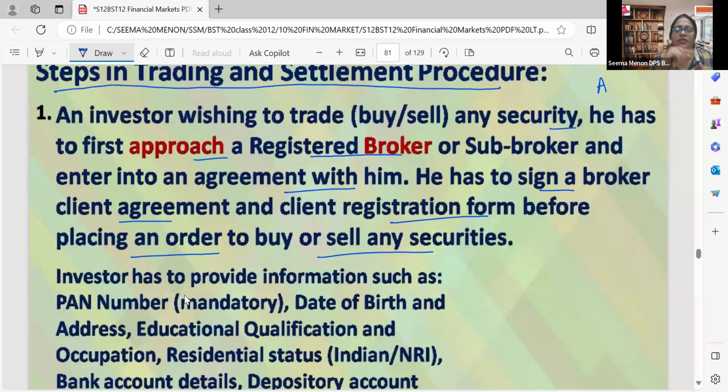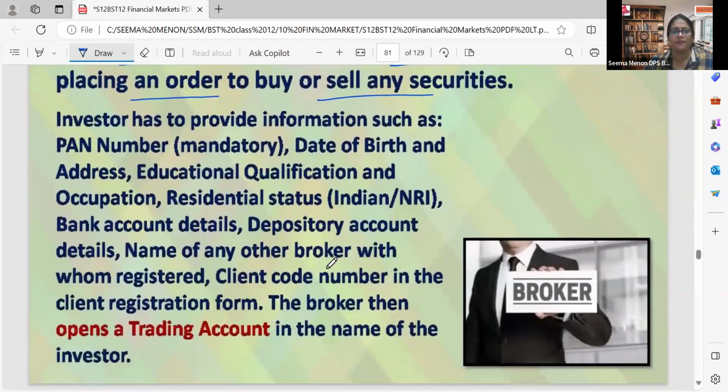First, they have to engage in an agreement. After that, they have to sign a broker-client agreement. Broker-client here means the investor; there will be an agreement. Then comes the client registration form. After filling in that broker-client agreement, the client registration form will be there. Through that, we are registered under that broker before placing an order to buy or sell any security.